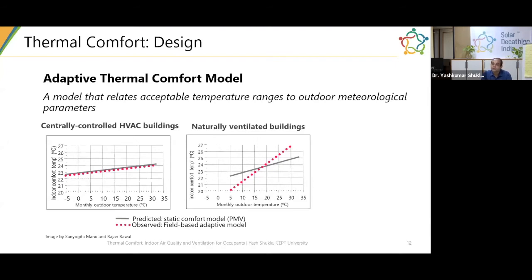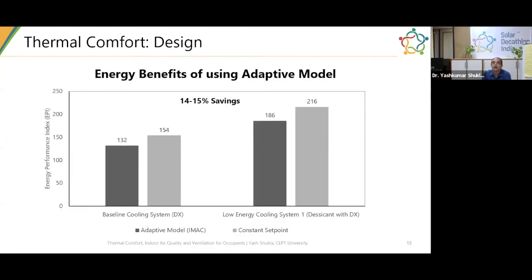So the adaptive comfort model is very, very important, and historical evidence has shown that this adaptive model has worked quite effectively in buildings. I'll also talk about it in the context of our building, a net zero energy building.